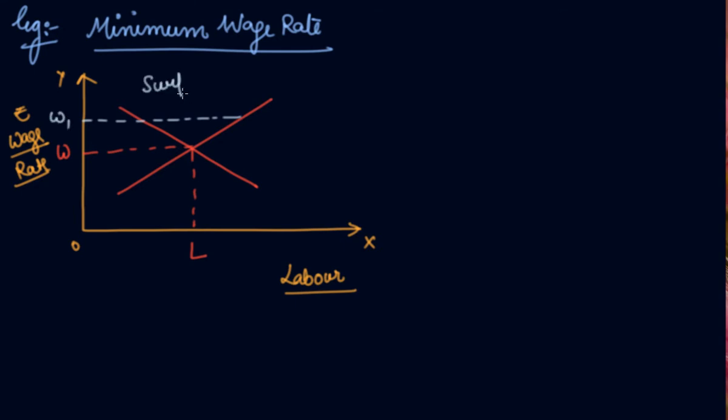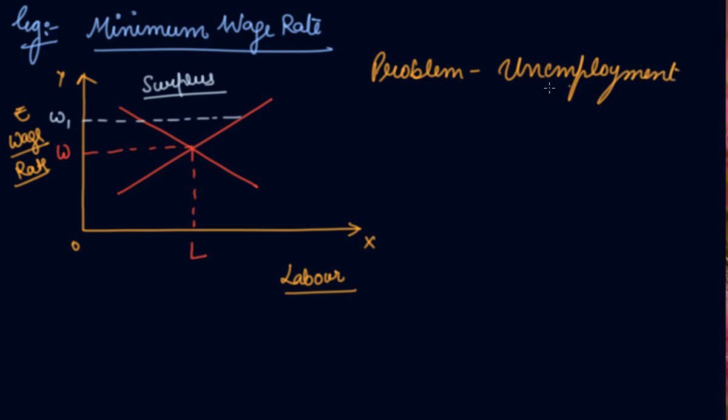So this is surplus. So the problem in this is unemployment. See, the companies will hire those laborers. You see, there are some areas or places where you get the labor on a daily basis. You go to that place and choose the laborers from that particular place, right? Every day you do so. Every day the company does the same.